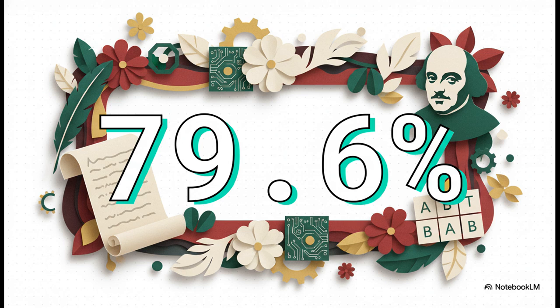And get this, it's not just for logical stuff. When researchers asked it to write Shakespearean sonnets, which is a super creative task, but one with a very strict blueprint for rhythm and rhyme, meta-prompting hit nearly 80% accuracy. It can follow a creative framework just as well as a technical one.